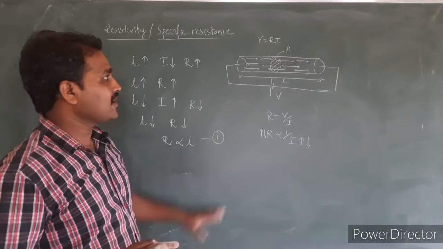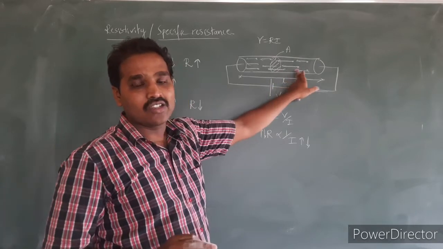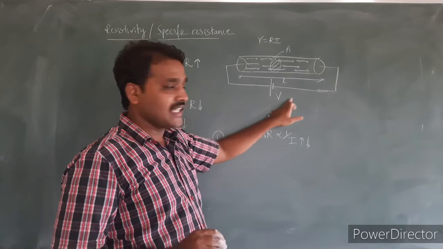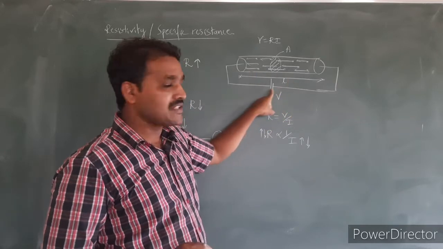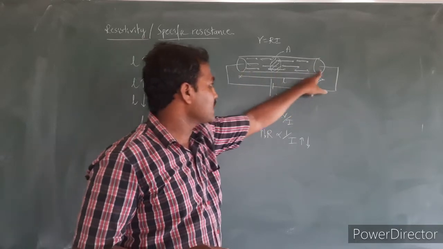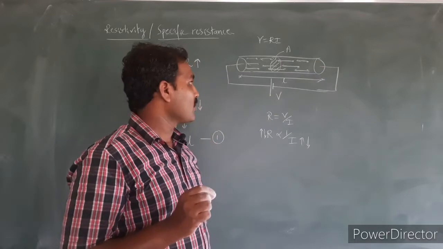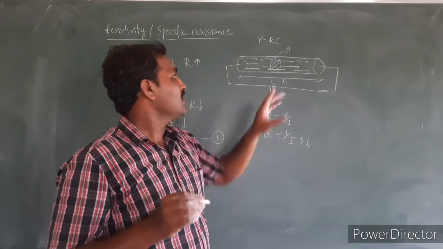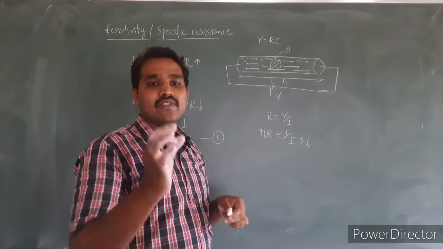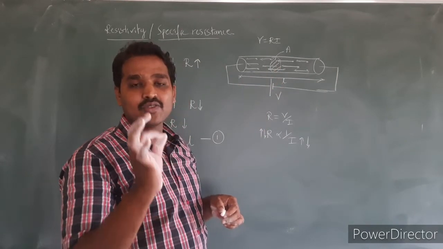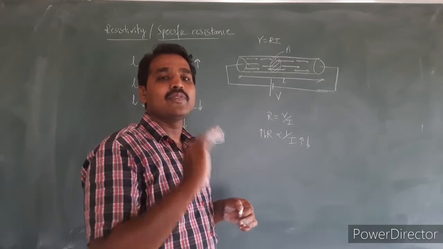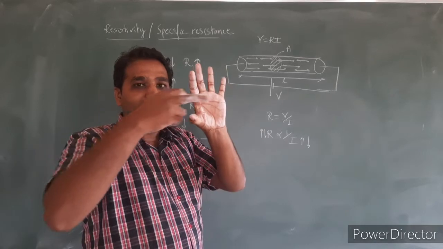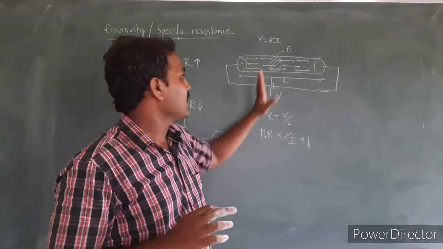And what is the effect of the cross sectional area on the electric current through the conductor? See here, using the same battery, that is, if the potential difference across the ends of the conductor is maintained constant, and if the cross sectional area of the conductor is increased, that is, if I use thicker wire, the flow of current will be very easy, because when the cross sectional area is increased, the electrons can easily pass through the conductor.